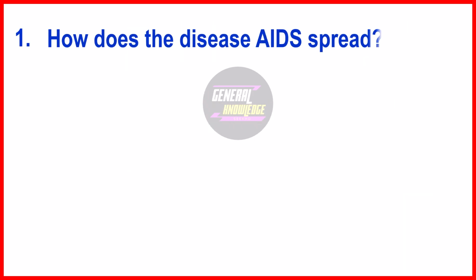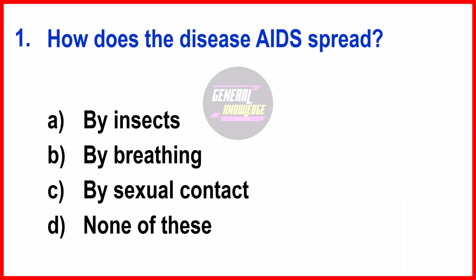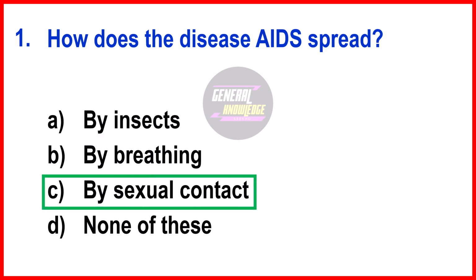First question, how does the disease AIDS spread? The right answer is option C, by sexual contact. HIV spreads from the body fluids of an infected person, including blood, breast milk, semen and vaginal fluids. It is not spread by kisses, hugs or sharing food. It can also spread from a mother to her baby. HIV can be prevented and treated with antiretroviral therapy, ART.